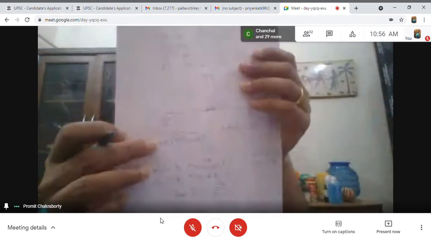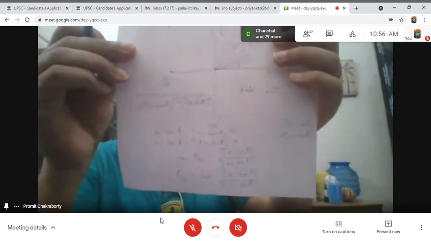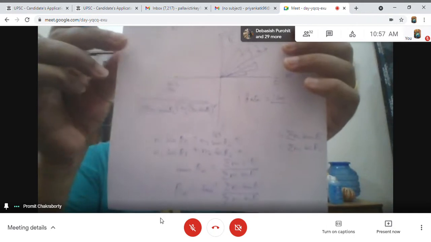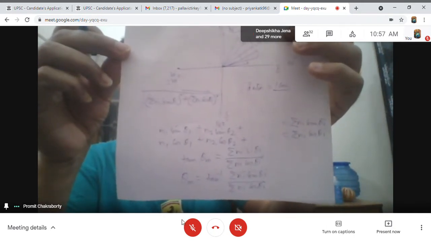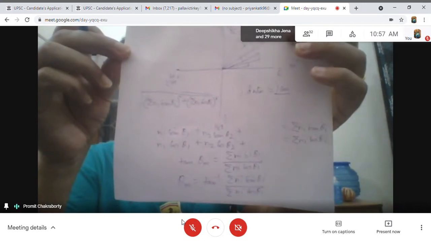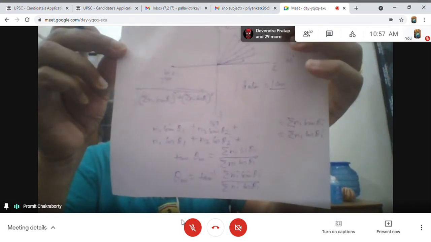This will be the magnitude of the vector: root over sigma ni sin i square plus sigma ni cos i square. That is the vector magnitude.